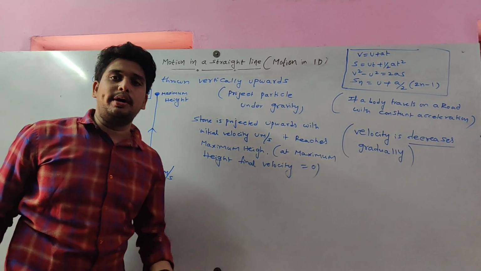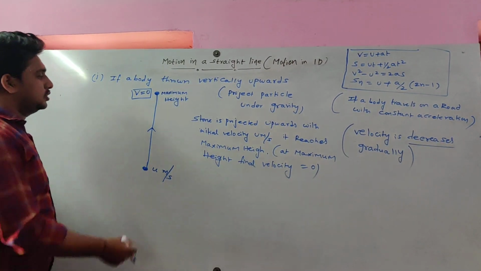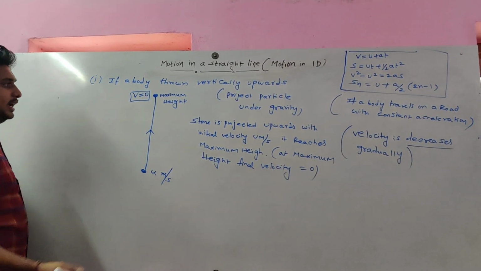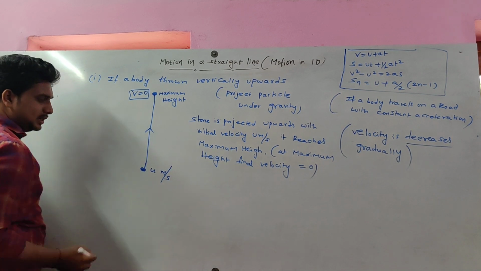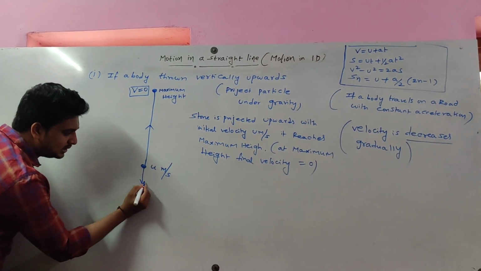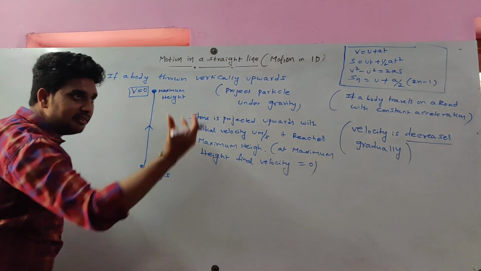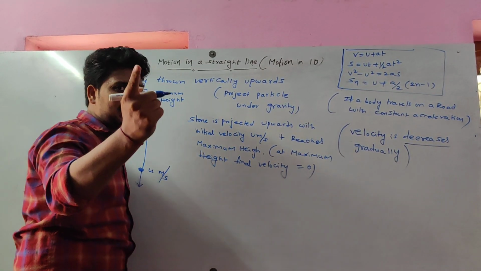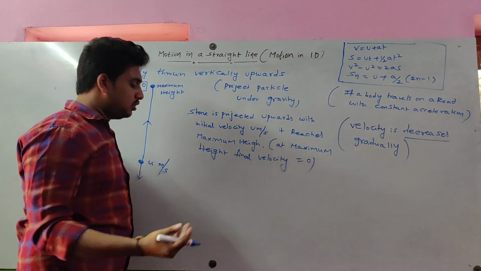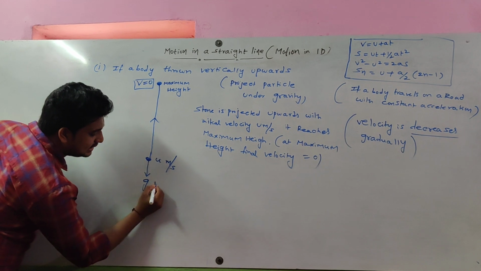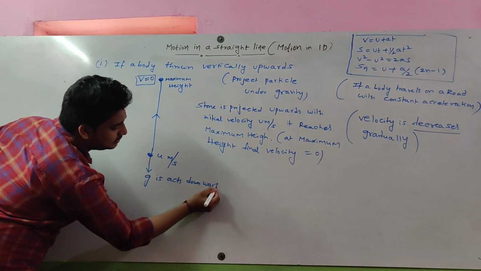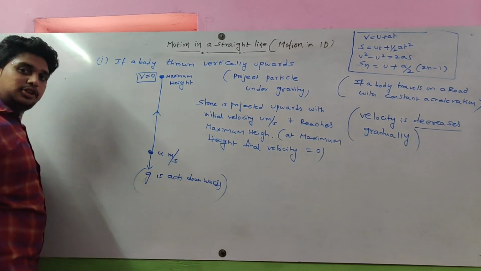Whether we throw a body vertically upwards, right? So now, this is the concept here. It is projected vertically upward. For example, this is a pebble. How is the gravitational force acting? Gravitational pull is vertically downward. This is very important. Gravitational pull is vertically downward. So gravitational force, g, always acts downwards here.